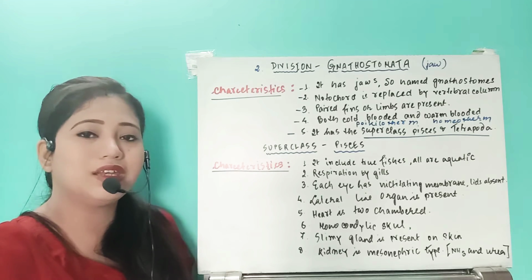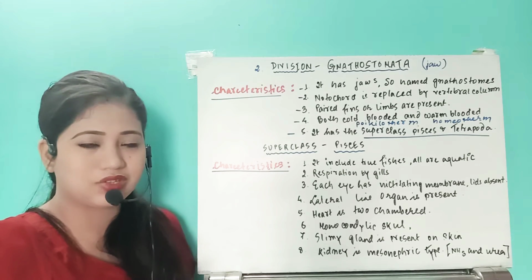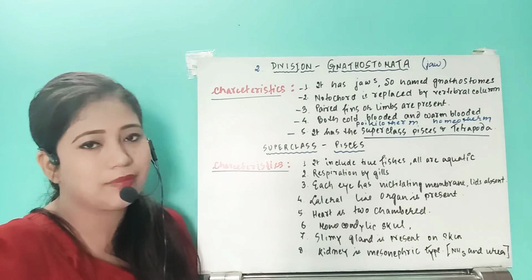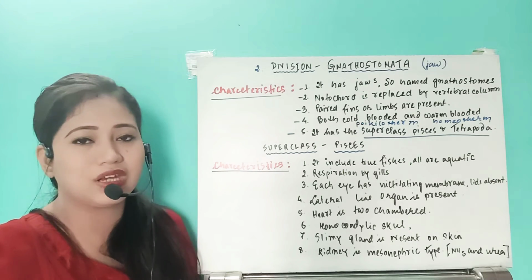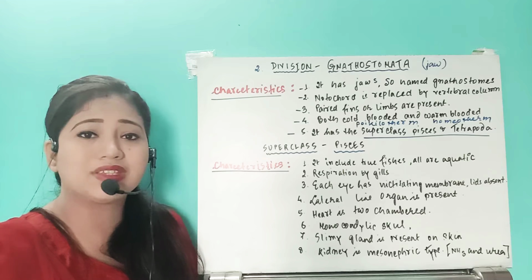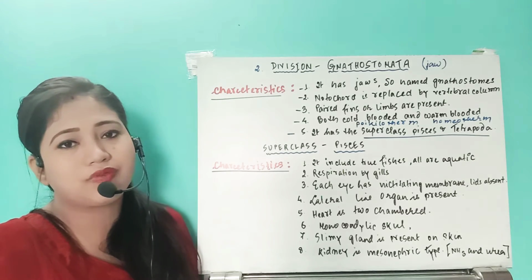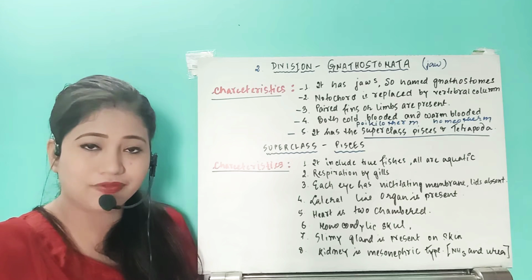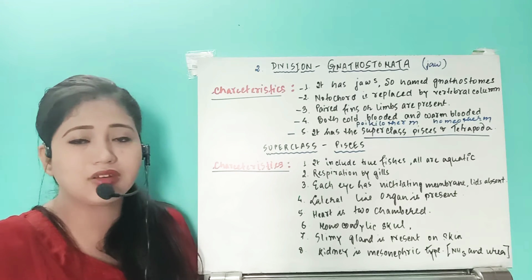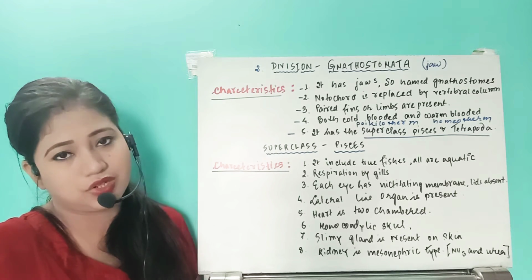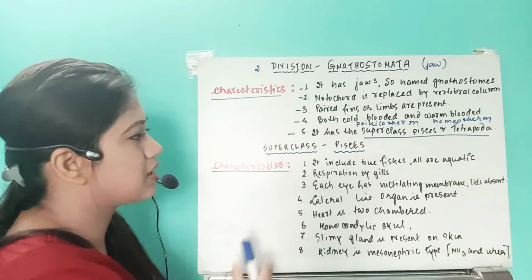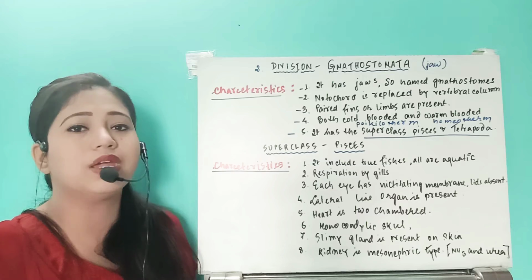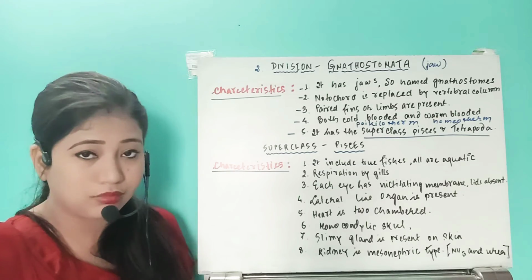Why? Because their morphological structure appears to be like a fish, but they have a single nostril and unpaired fins. So these organisms do look like fishes, but they are not fish. Under this superclass Pisces, all of them will be truly fish.